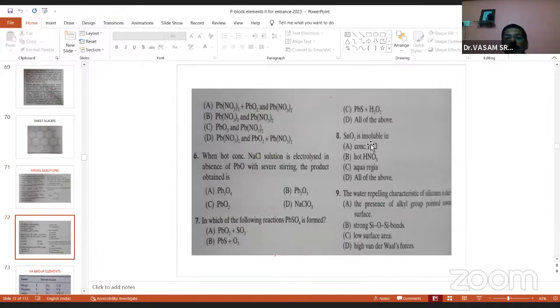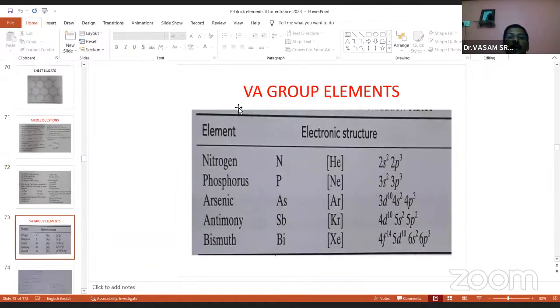And these are other questions also. SnO2 is insoluble in water, and the water repellent characteristics of silicones. The silicones have the strong Si-O-Si bond untunda, low surface area, and have high van der Waals forces in presence of alkyl groups pointed towards the surface. These are the questions. And now the 5th group elements.